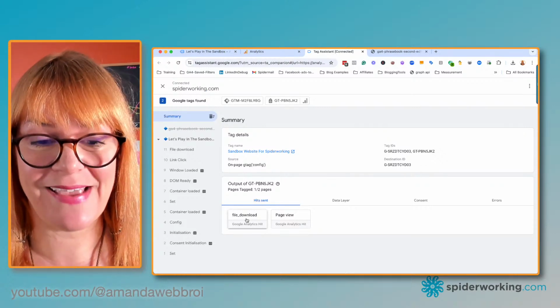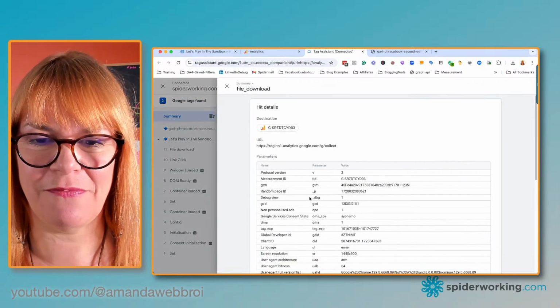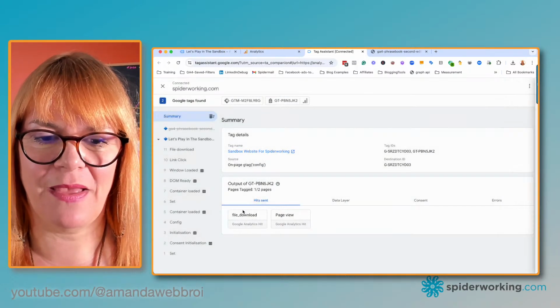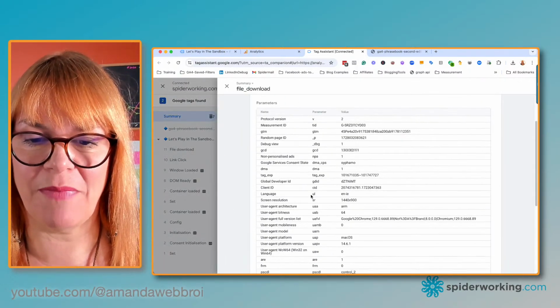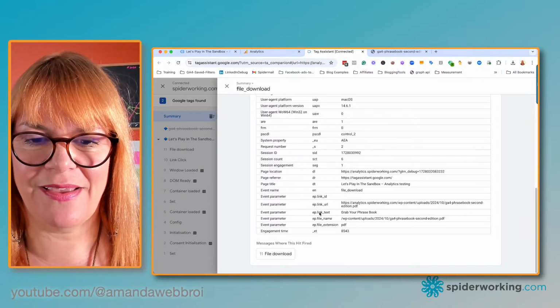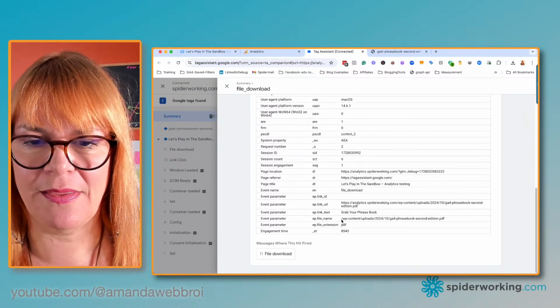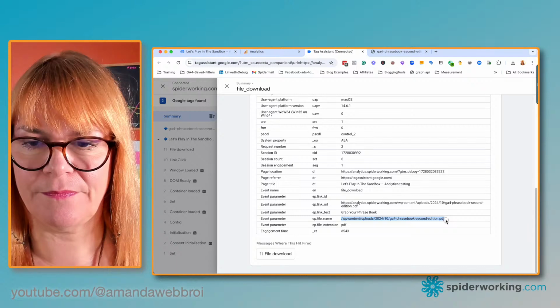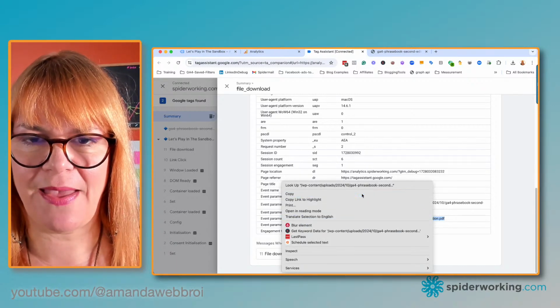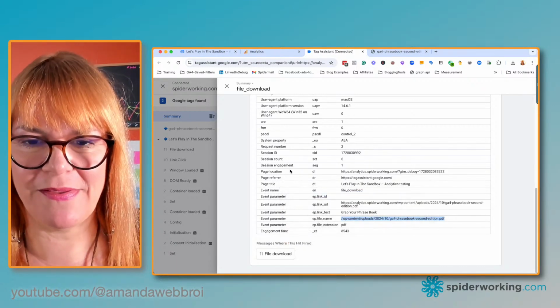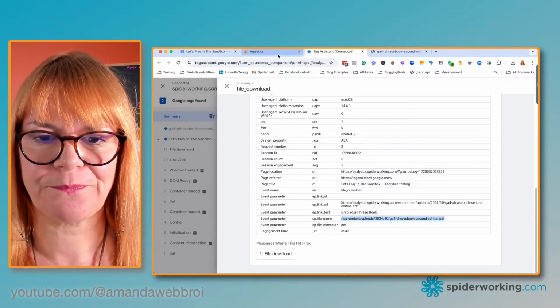So now when I click this button, it brings you into the phrasebook. Over here we can see it has triggered the file download event. So I'm clicking on that so I can see more information. And right down here I can see the file name is this. So I'm just going to copy that, because we're going to need that when we set up this event.